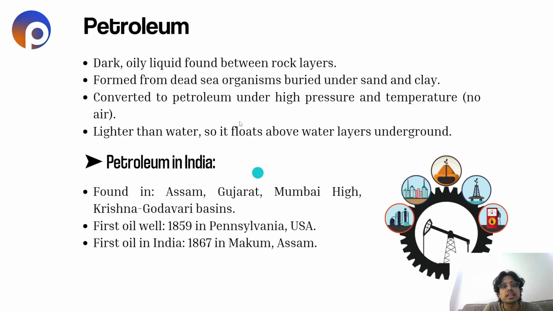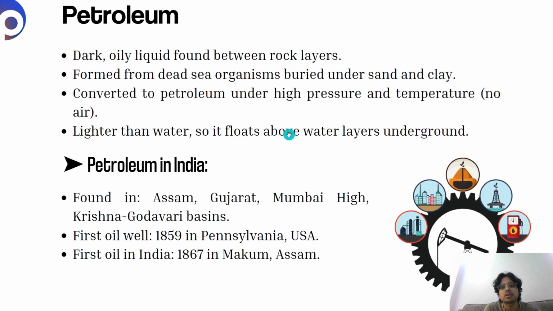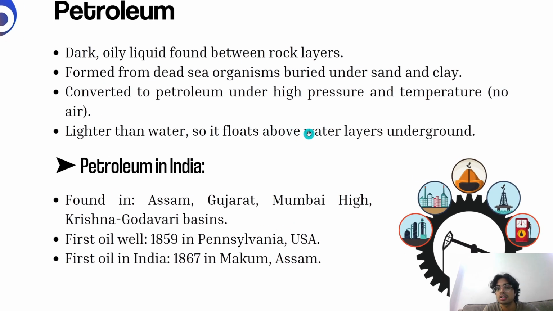Now let's see what is petroleum. Petroleum is a dark oily liquid found between rock layers. It is formed from dead sea organisms buried under sand and clay. It is converted to petroleum under high pressure and temperature without air. So petroleum is created under high pressure and high temperature where there is no air. It is a dark and oily liquid found between rock layers.